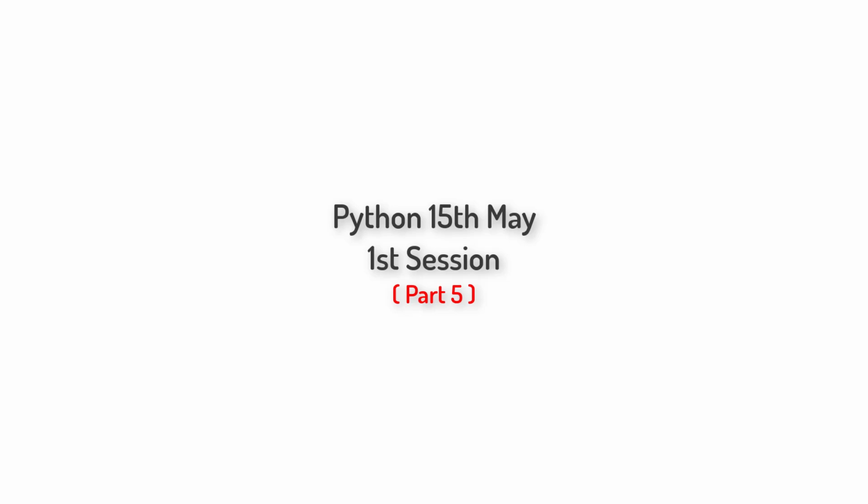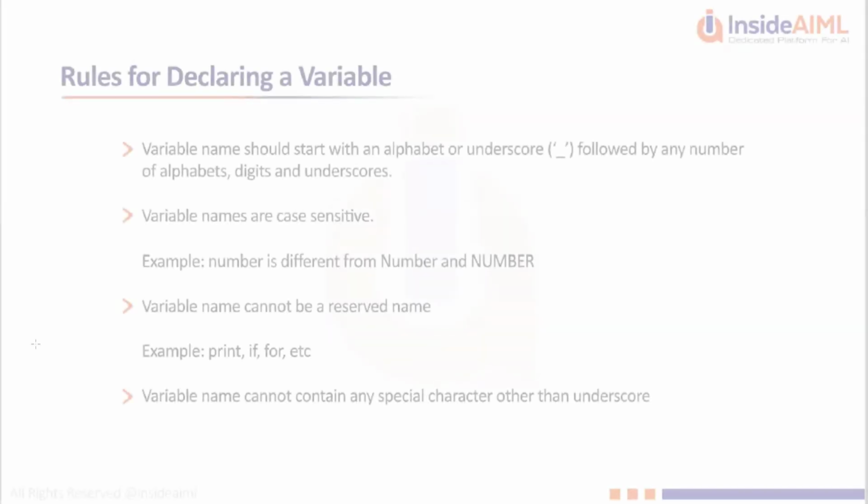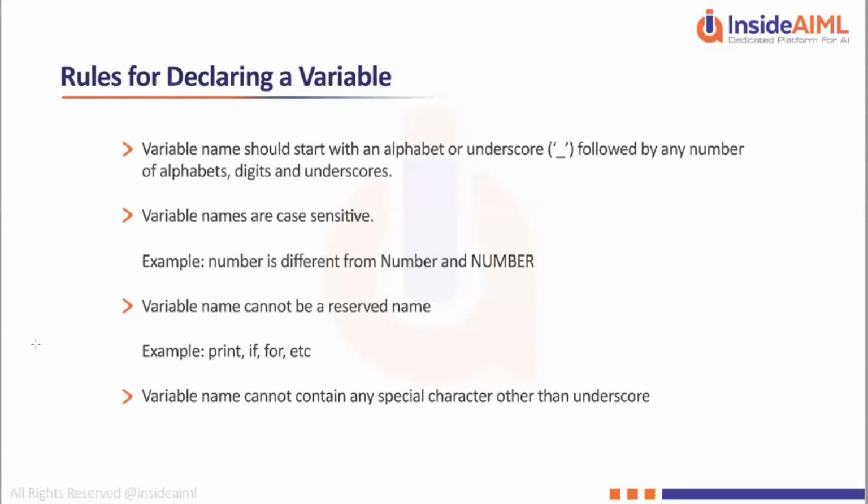Right? Now there are some rules for declaring a variable in Python. So we will see these rules alone, and then we will take some break and then come back. Okay, so, rules to declare a variable. These are a fixed set of rules for defining or declaring a variable in Python.